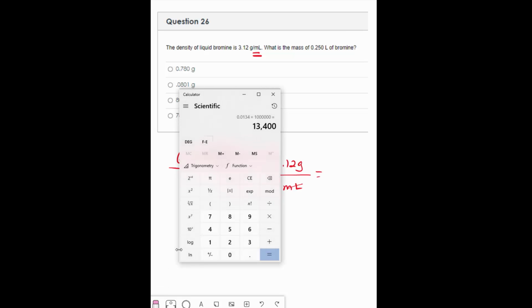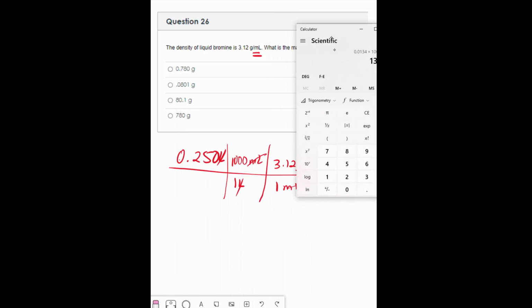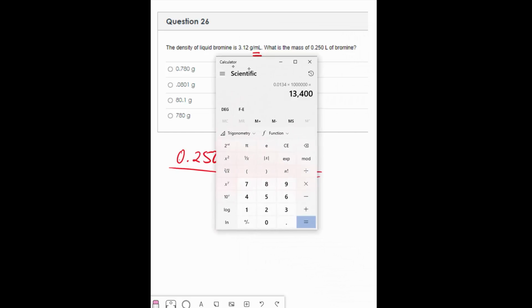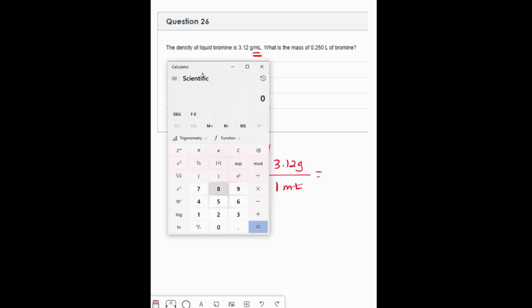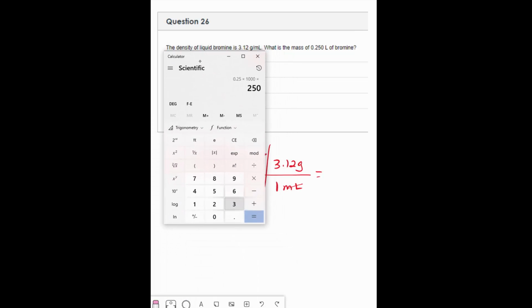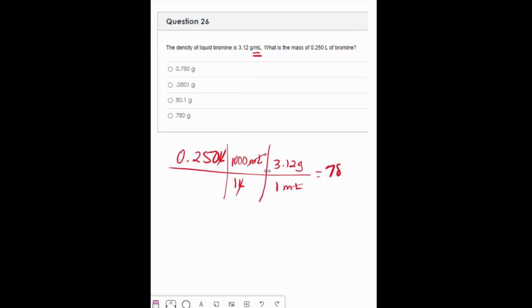So now I just need to go through the arithmetic here. This is a little awkward, but 0.25 times 1,000, so I'll start there. 0.25 times 1,000, I'm multiplying across the top, times the density, 3.12. Now, if I had any numbers other than 1 in the denominator, then I would divide by that product, but I don't. So 780. Now I'm going to look for my significant digits, and that is grams.